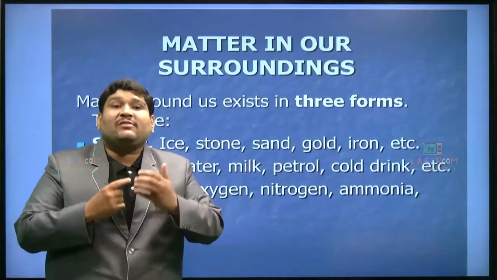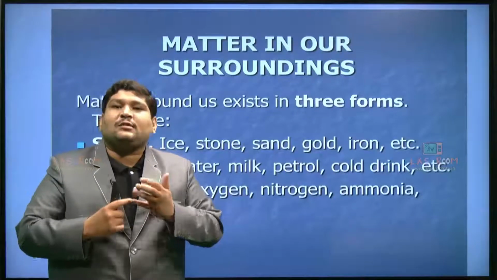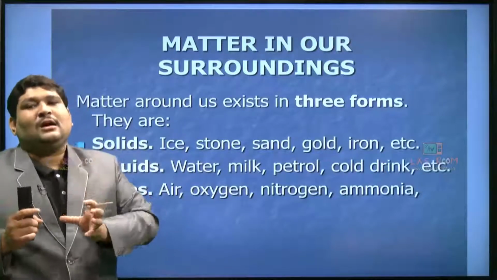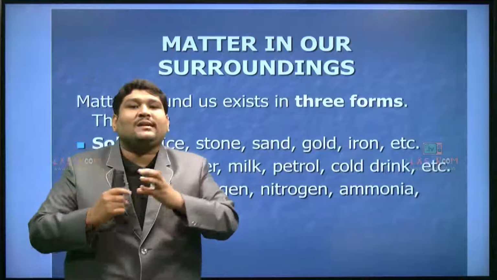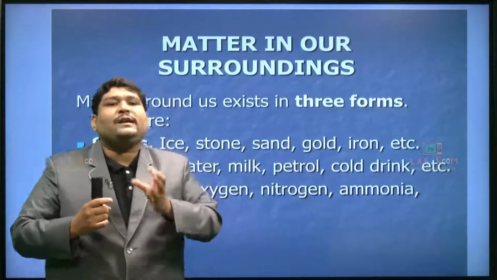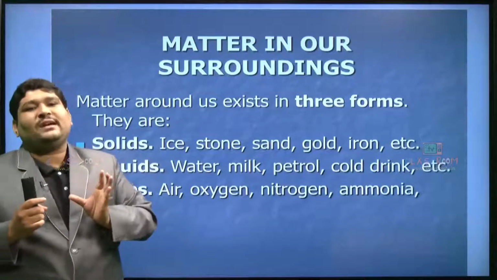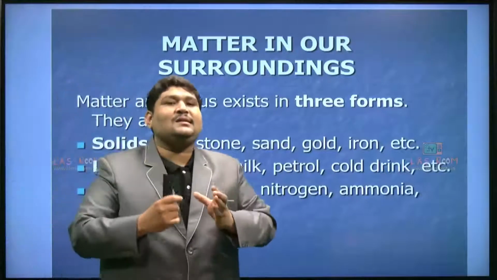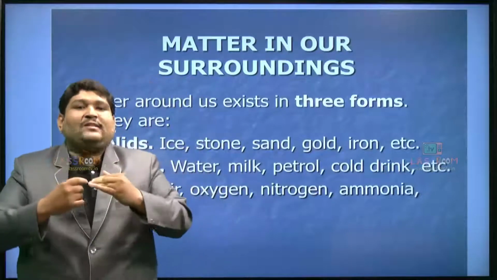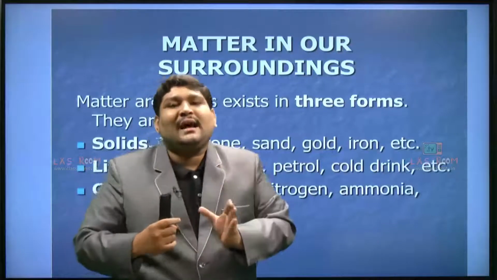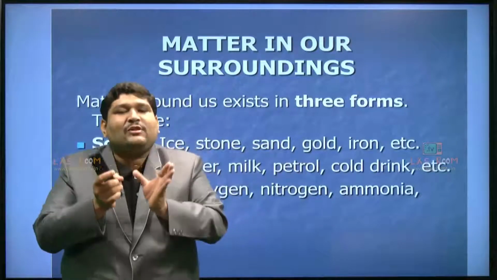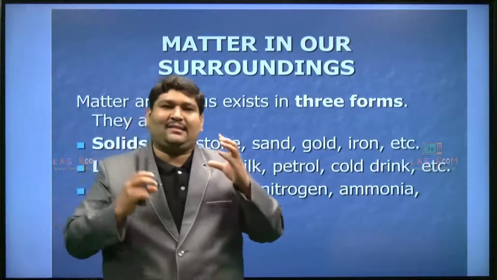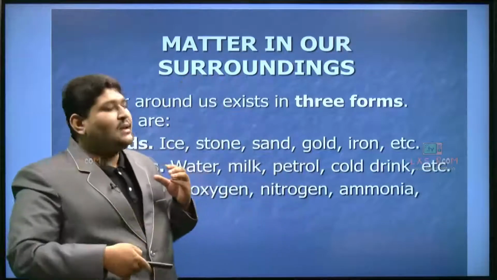Now that we have classified matter into three forms as solid, liquid and gas, we need to know how to tell that it's a solid, or a liquid, or a gas. In order to know the forms of matter, we need to know the properties of matter. So the important criterion is that we need to identify the properties. Based on these properties we can confirm that it is a solid, or a liquid, or a gas. Clear everyone? So now coming to the next one.